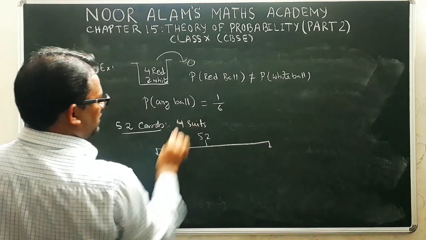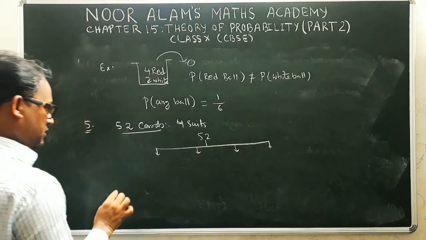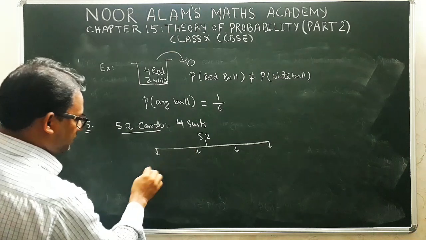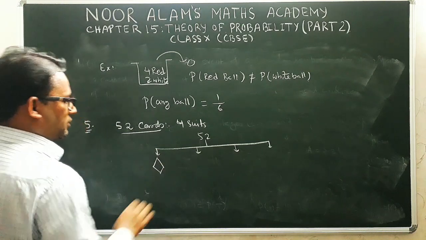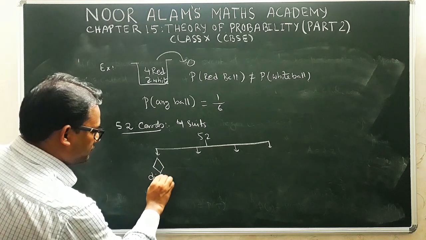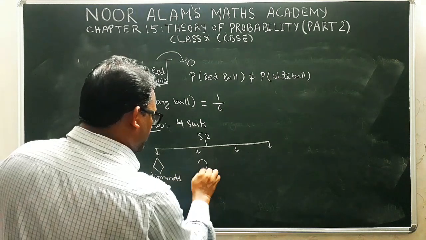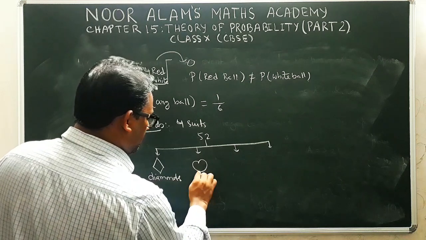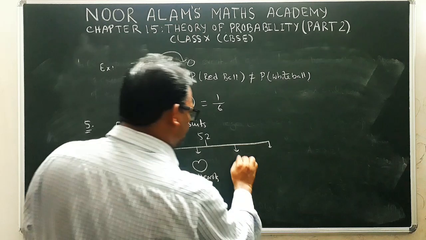Okay, 4 denominations are there. So now what are these suites? One is called diamond. Another shape looks like this in the playing card. It is called heart. This shape is present.